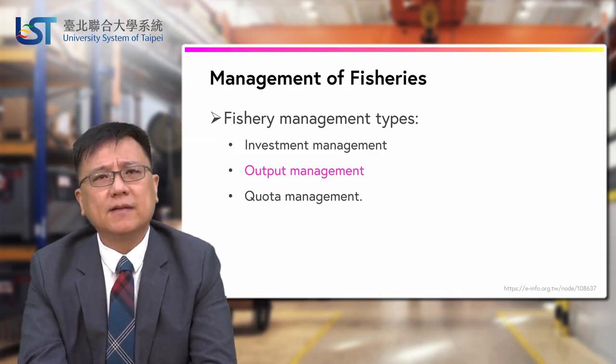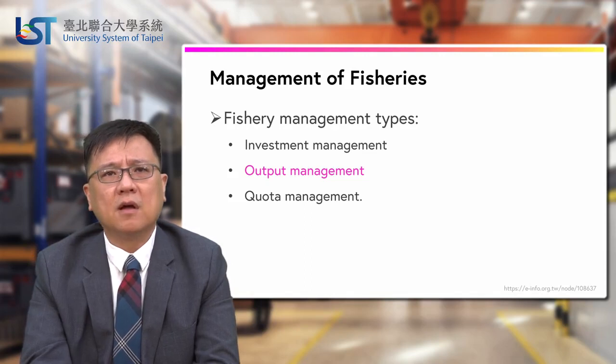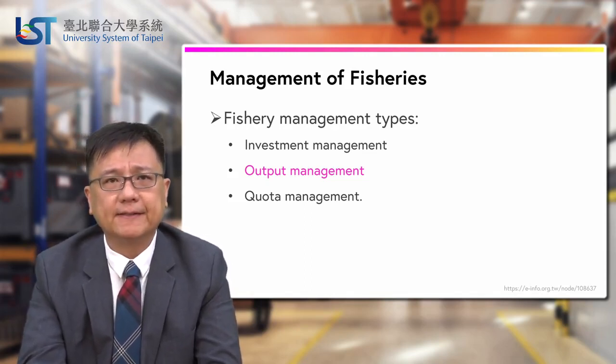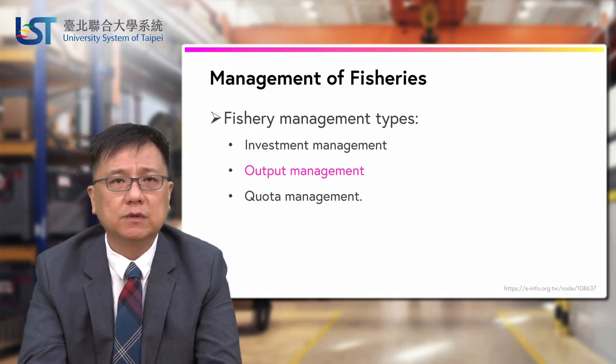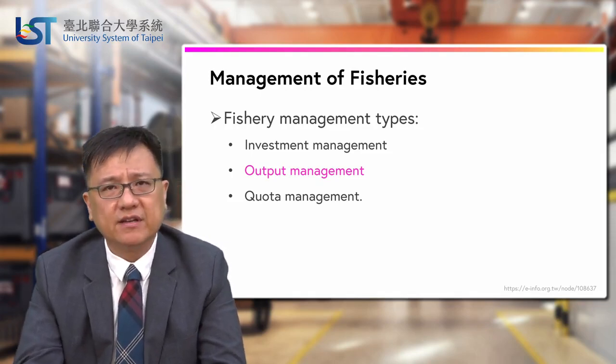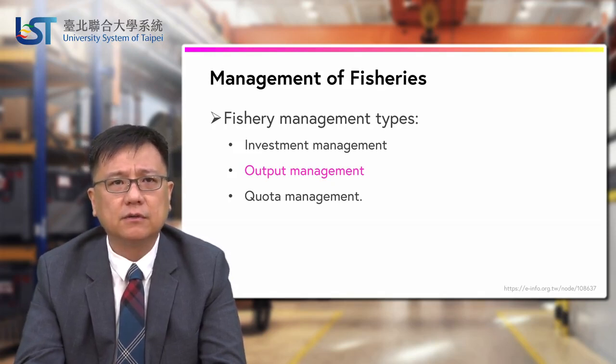So output measurement is, okay, I told them how many boats can go out there, what kind of gear you can use, what area, what time. And now we talk about output measurement, what kind of fish you can get. The idea of this itself is pretty good, right? So I restrict what kind of fish you can get.